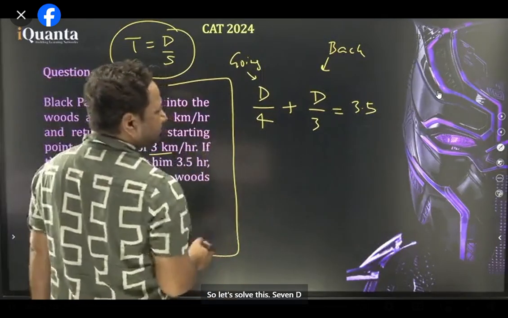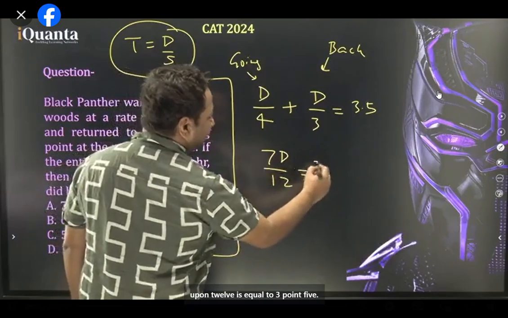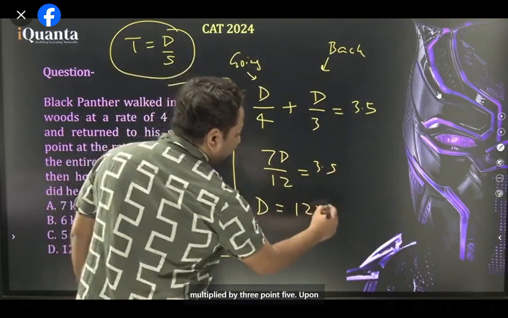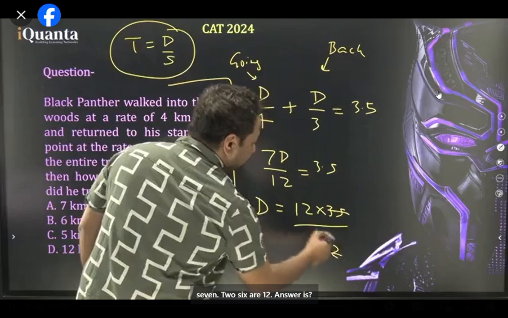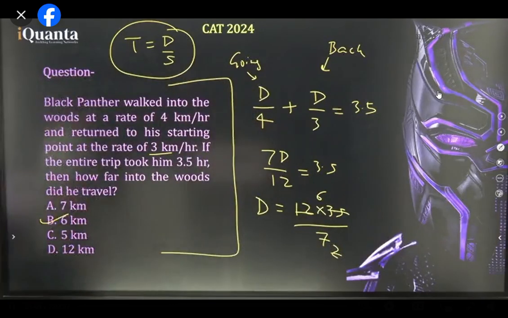So let's solve this. 7D upon 12 is equal to 3.5. So D will be equal to 12 multiplied by 3.5 upon 7. 2, 6 are 12. Answer is 6.